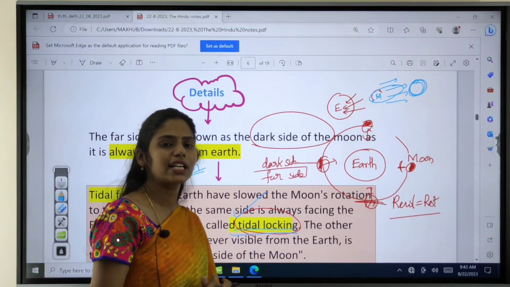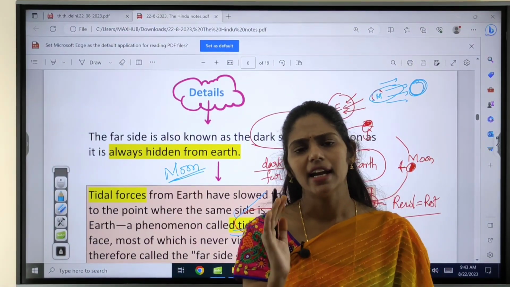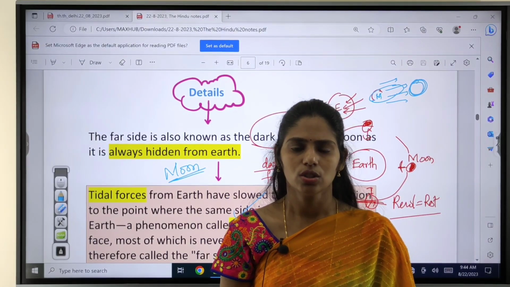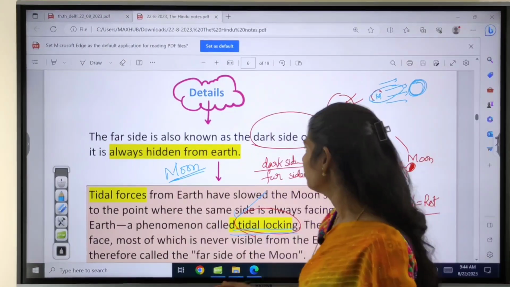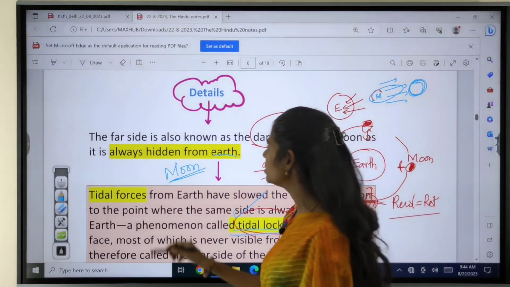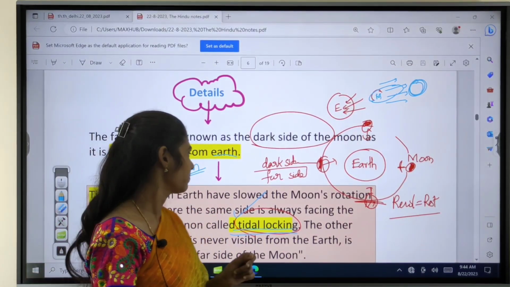So here, how can you expect a question? The question that you can see is, recently tidal locking was seen in the news. So what is it regarding? This tidal locking is regarding the far side of the moon. It is regarding the Chandrayaan-3 mission. So in this way you can expect a question.